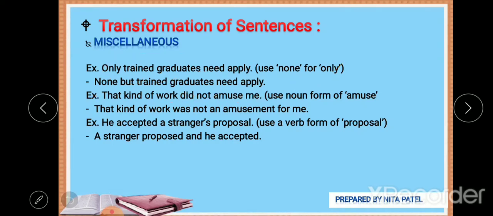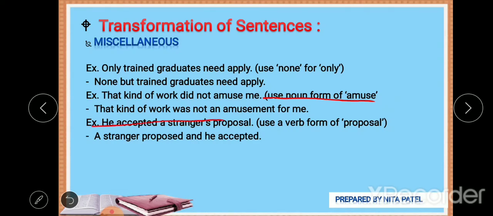That kind of work did not amuse me. That kind of work did not amuse me. Now look at the instruction, use noun form of amuse. Now where is the word amuse? Yes, amuse is used as a verb here, right? And we have to form a noun form of amuse. Definitely the noun form of amuse is amusement, right? So you have to use amusement instead of amuse. Now you can change certain words, or you can even cut some of these words. You can change even the to be form also.